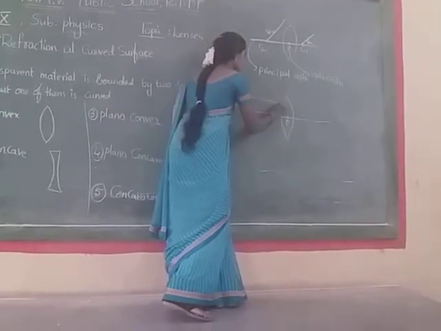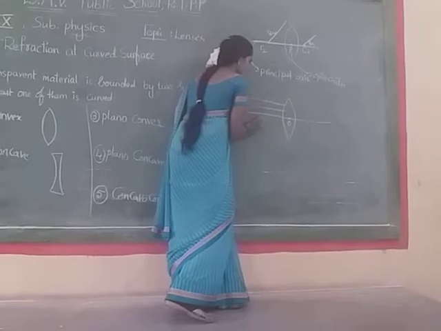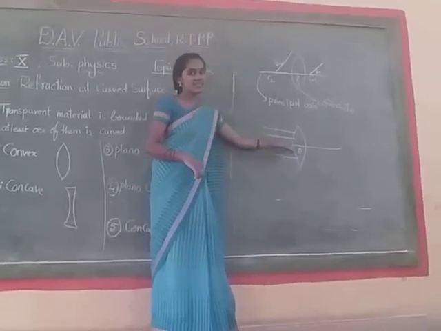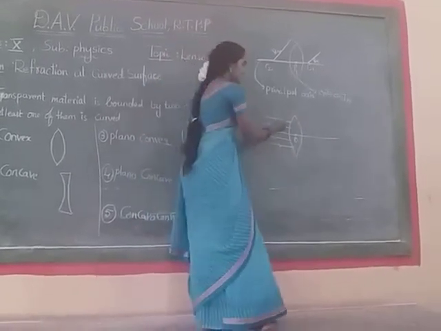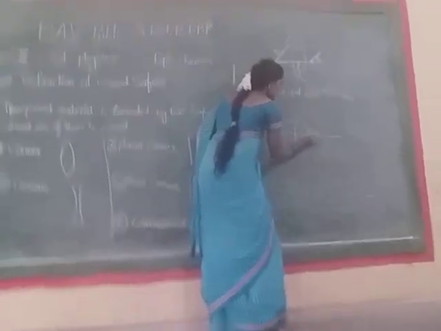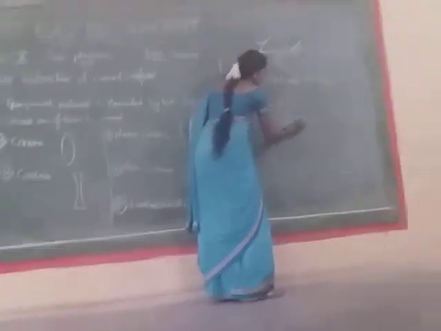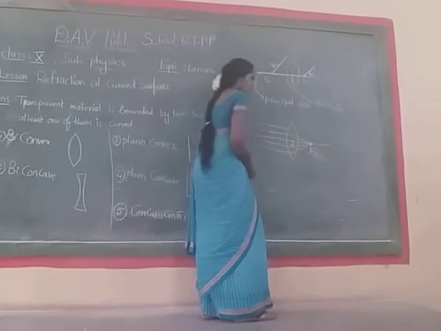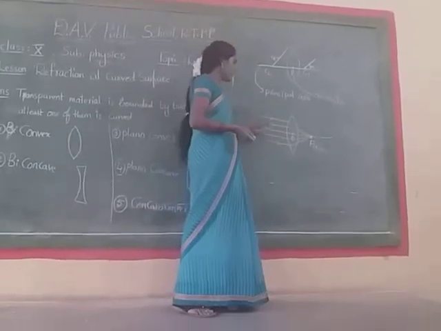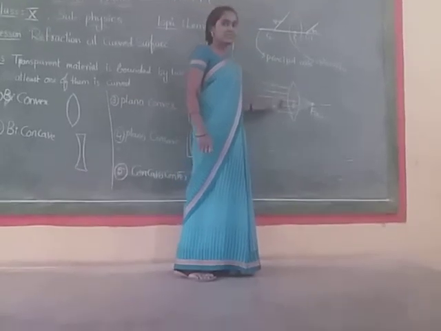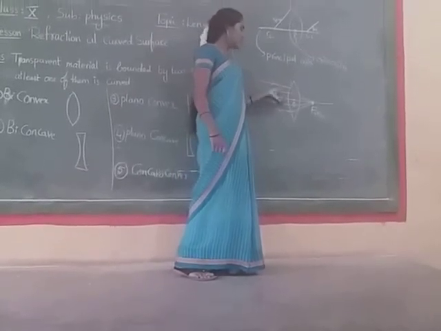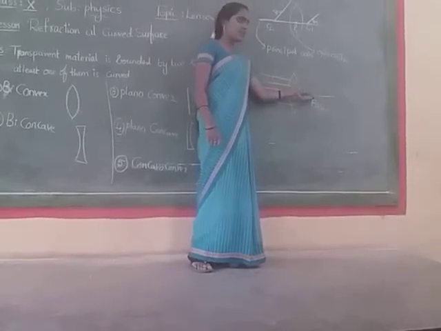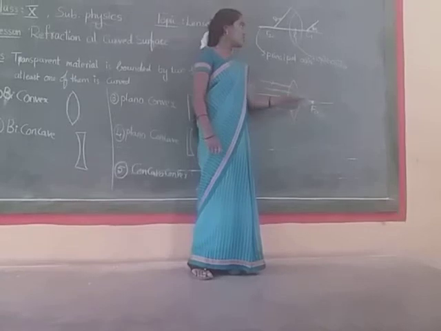If we make a parallel beam of light rays incident on the convex lens, all these light rays should meet at a point. This point is called the focus point. So if all parallel rays are incident on the convex lens, all these light rays should meet at one point. That point is defined as the focus point.